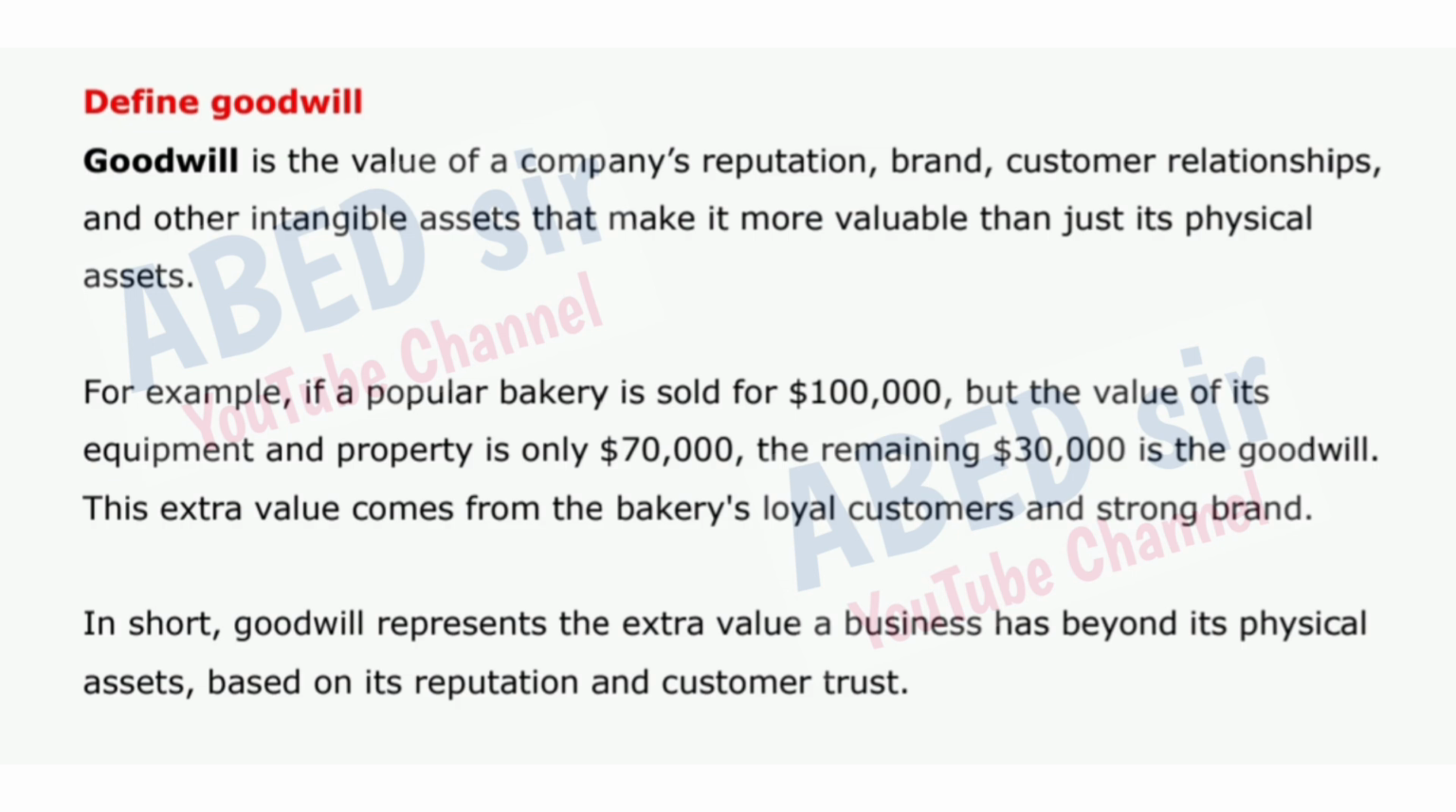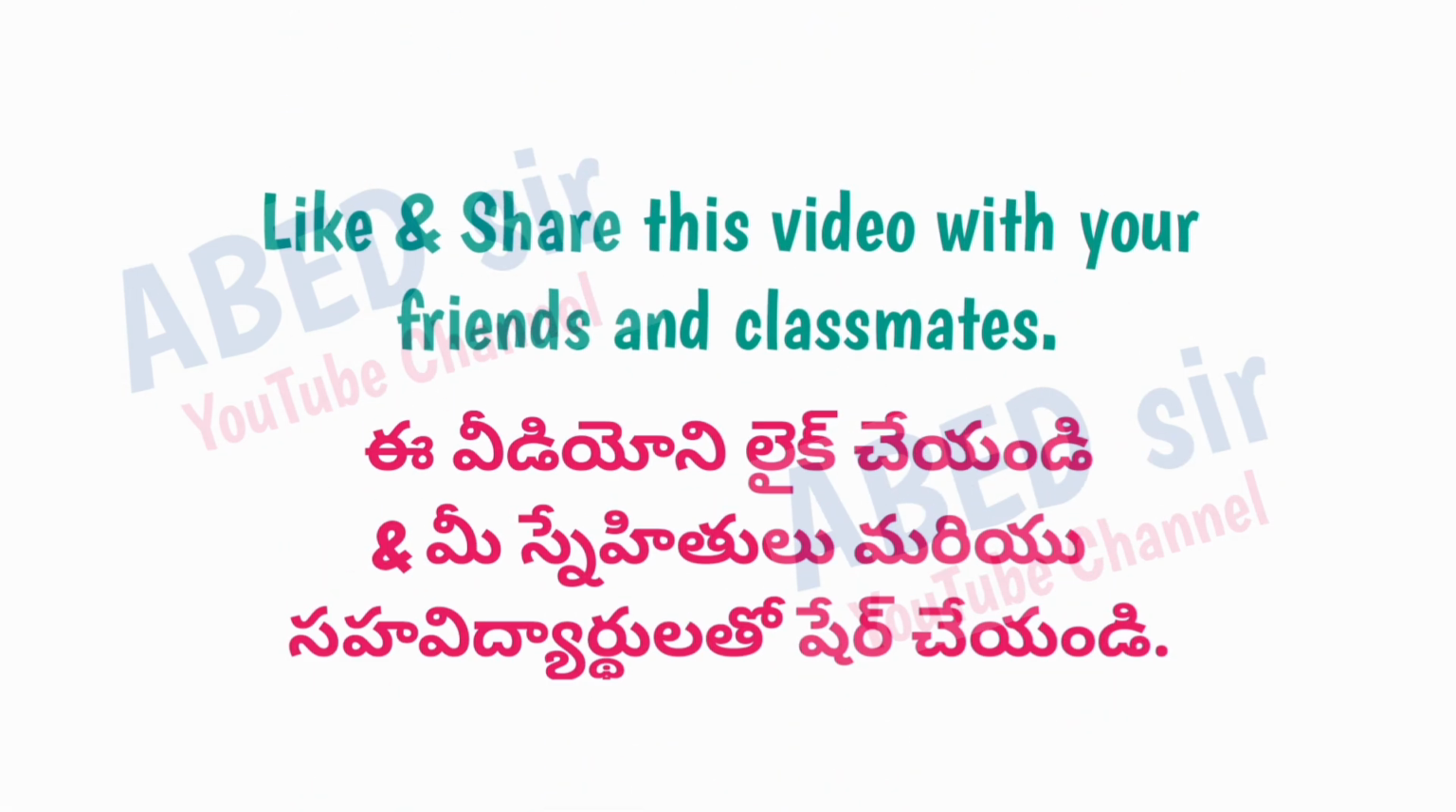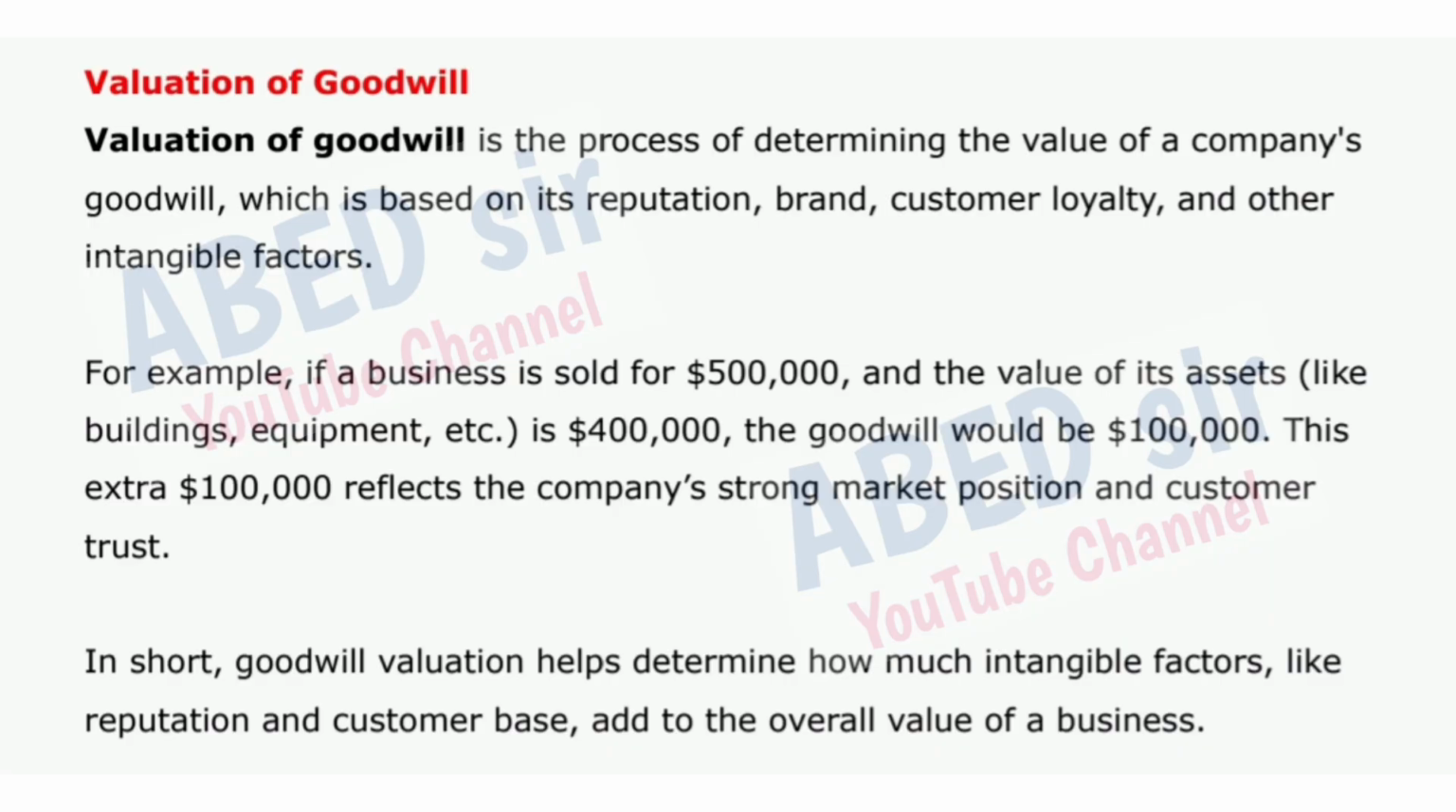For example, if a popular bakery is sold for $100,000, but the value of its equipment and property is only $70,000, the remaining $30,000 is the goodwill. This extra value comes from the bakery's loyal customers and strong brand. In short, goodwill represents the extra value a business has beyond its physical assets, based on its reputation and customer trust. Next important short question is valuation of goodwill.